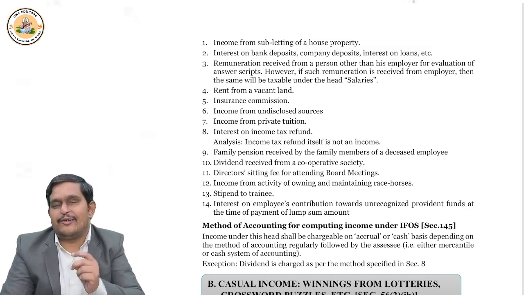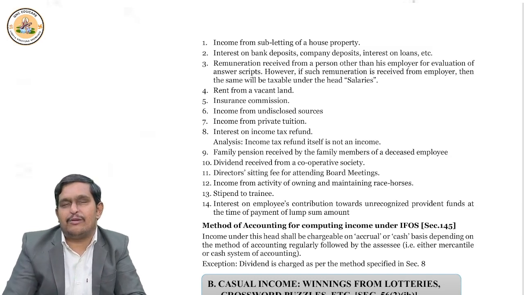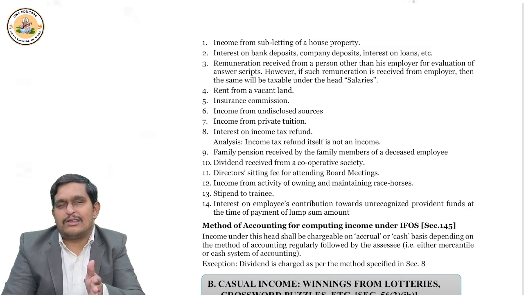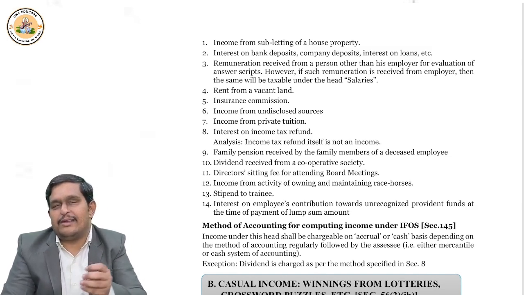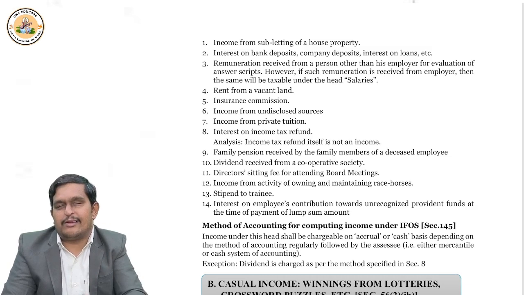If vacant land is given on rent, then it is taxed under income from other sources. Suppose you receive any interest on savings bank deposit, recurring bank account deposit or fixed deposit, or interest on income tax refund, or interest on provident fund account, or any insurance commission, like you sell LIC policies so you get insurance commission.